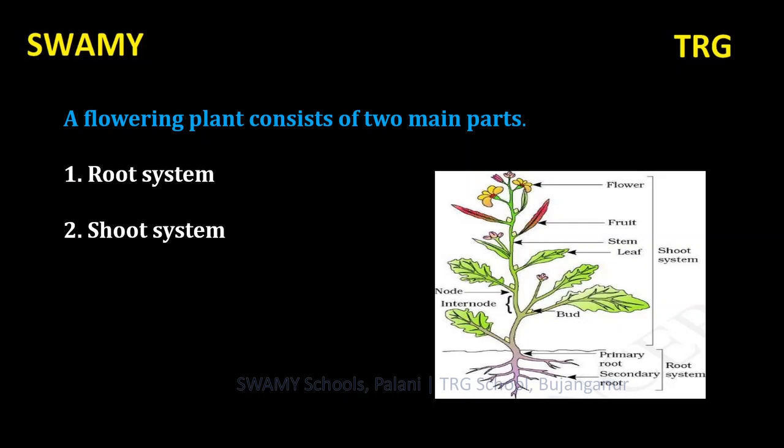Do all the plants look the same? No. Plants are of many forms and many colors. That means some plants are tall, some plants are big, some plants are small, some plants are climbers, some plants are creepers and they have many different colors of flowers, isn't it? Yet they are alike in some manner.